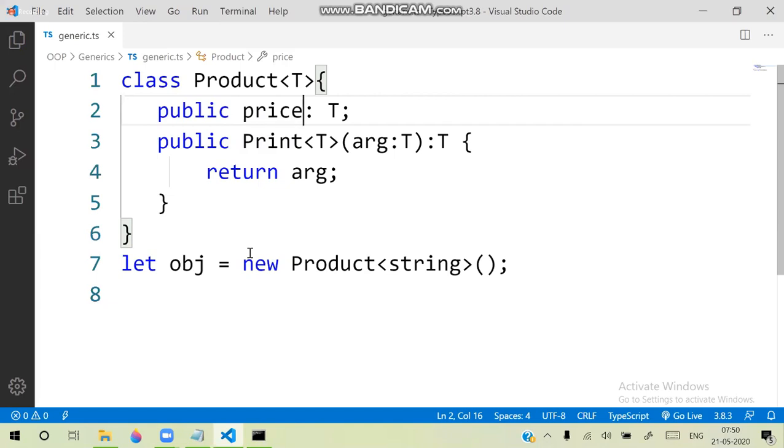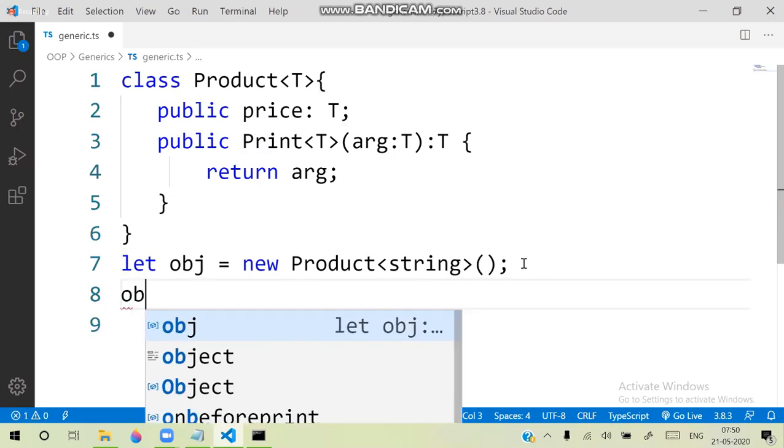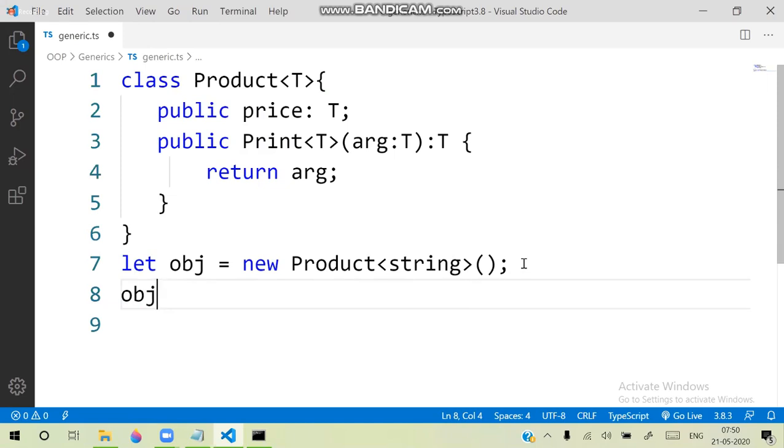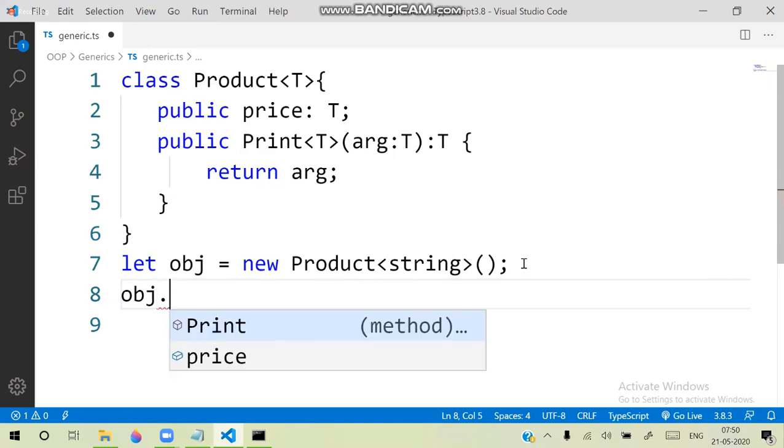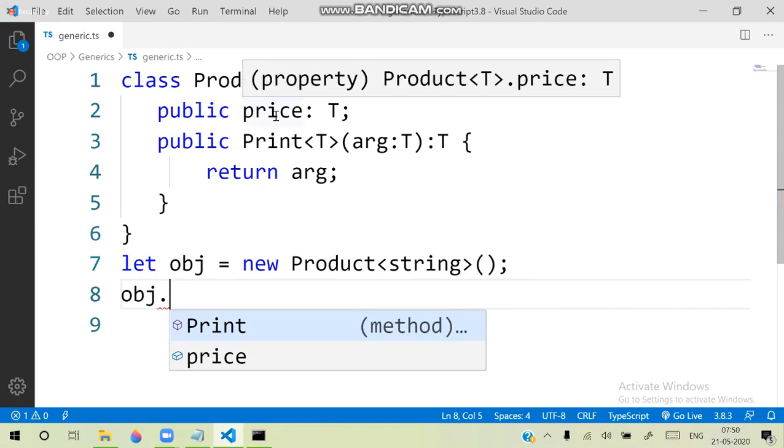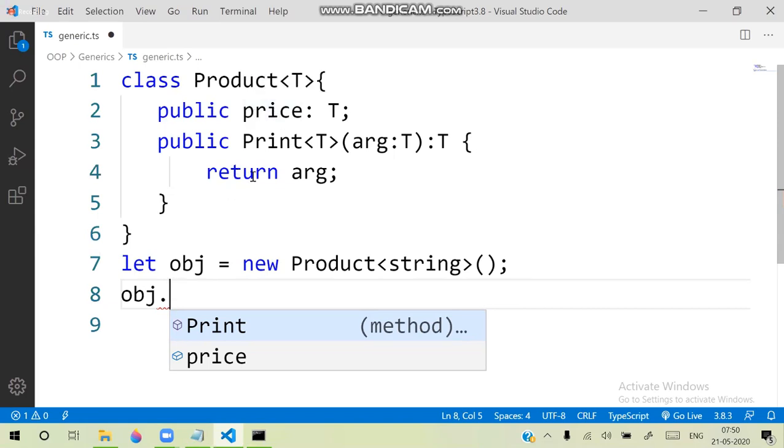What does that mean here? If you pass string into it, and you are configuring an object, and here we are accessing some value. I want to access the value of price and use the value of price inside the functions.